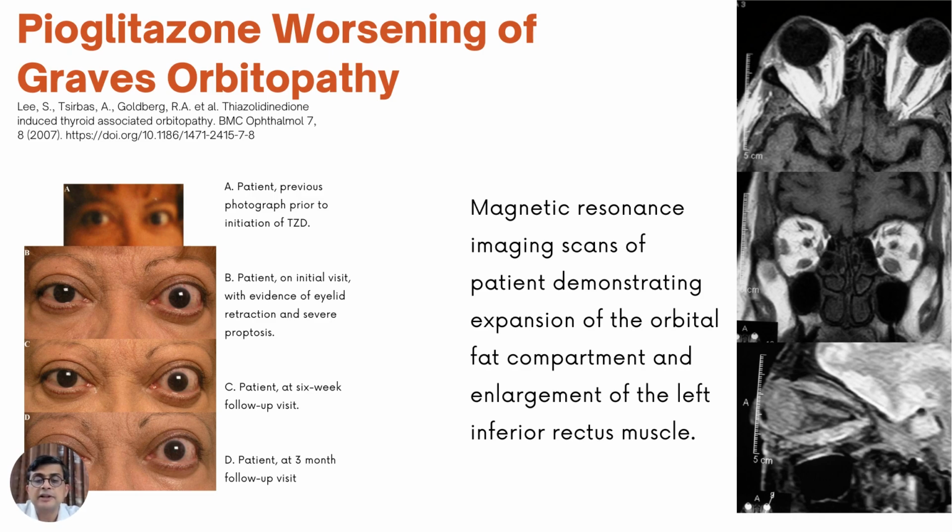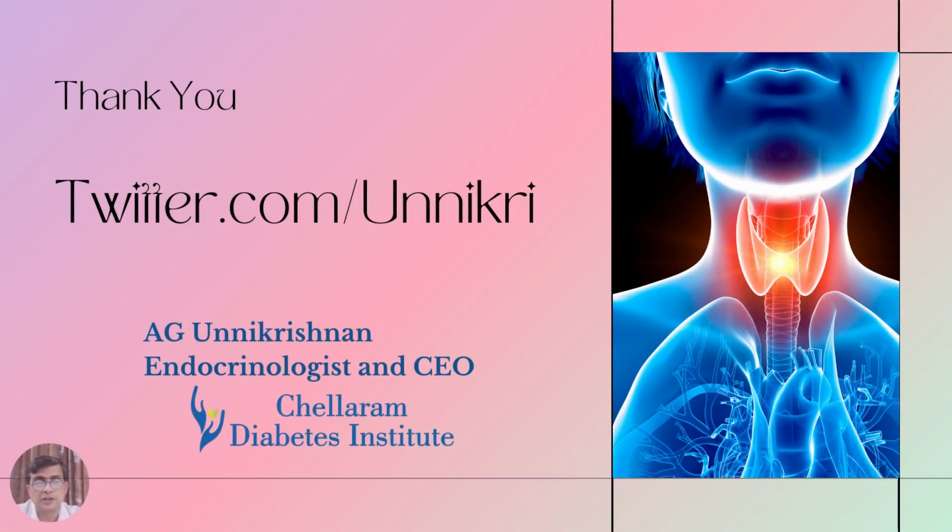You can also see the magnetic resonance image scans of the patient on the right, showing expansion of the orbital fat compartment and enlargement of the rectus muscle, showing that yes, let's not give pioglitazone if we have a patient with thyrotoxicosis and diabetes.